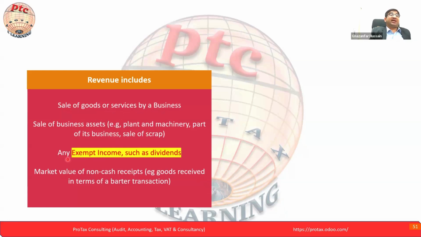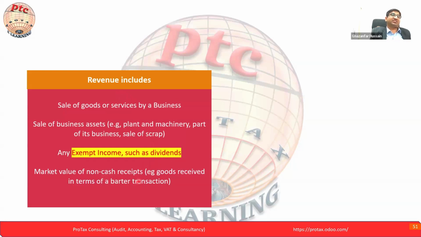Then any exempt income such as dividend. Even if you are having dividend that we say is not taxable, in terms of the revenue threshold you have to include it. Earlier we've many times seen the local dividend is not taxable, it is exempt income. But to check the SBR eligibility, we have to include it in the revenue.